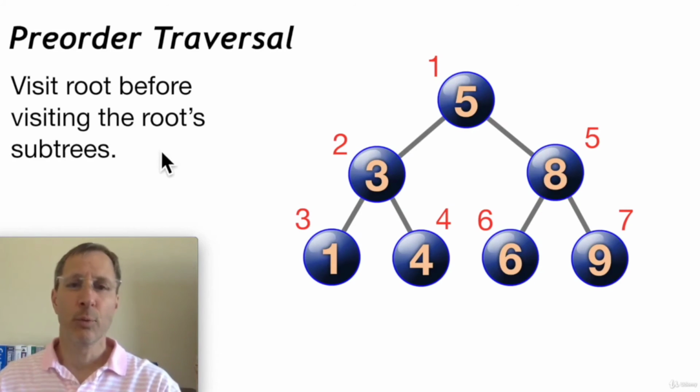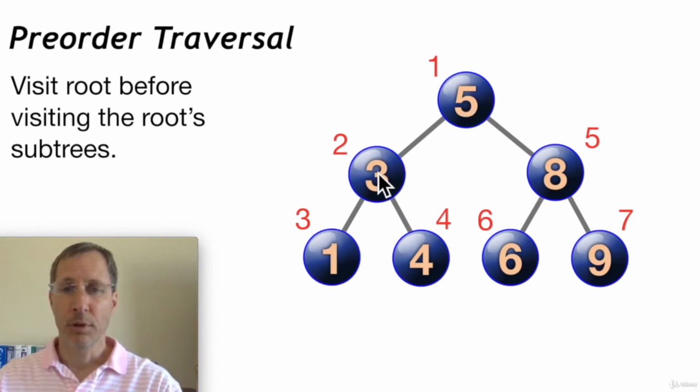In pre-order traversal, we visit the root before we visit the root's subtrees. So in other words, we're always going to start at the root, and then we'll visit the root's subtree. And the same thing here with node 3, this is basically a subtree starting at node 3. We're going to visit 3 before we visit its subtrees.